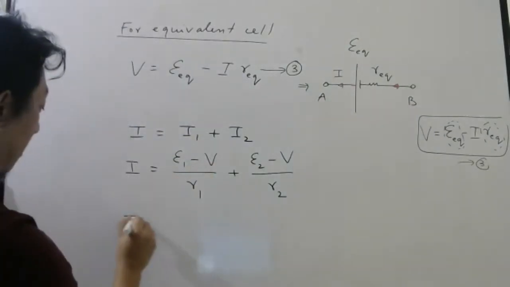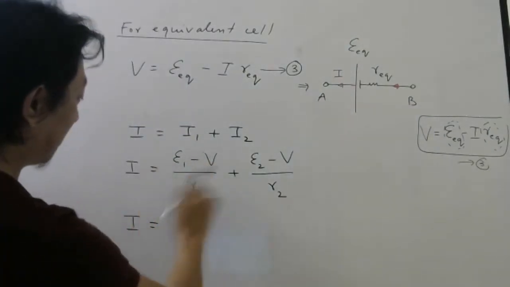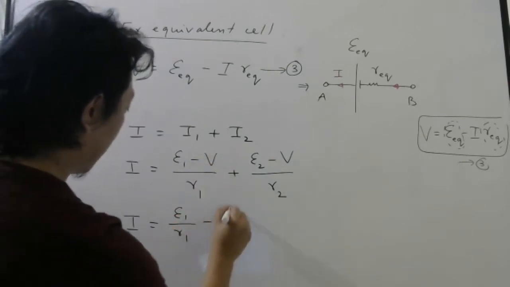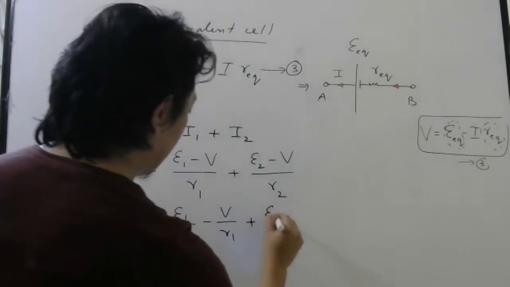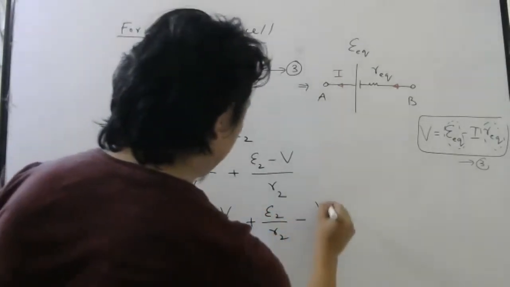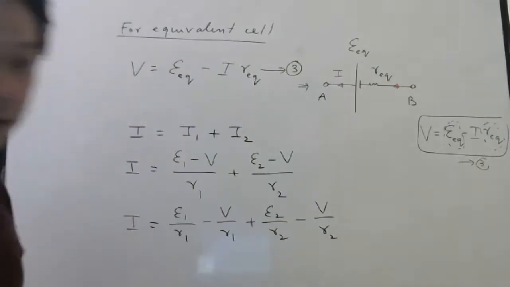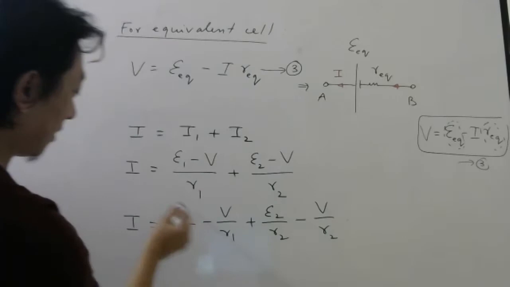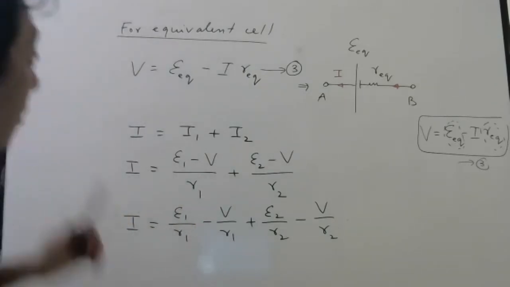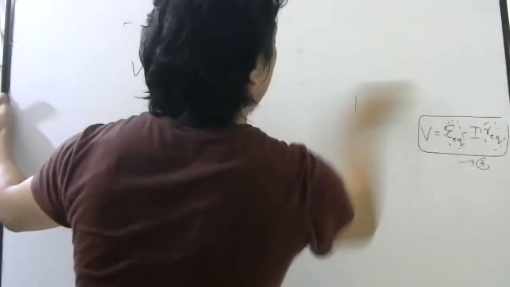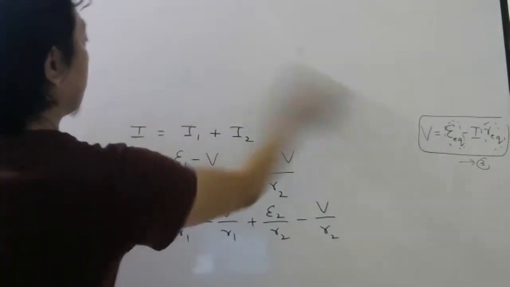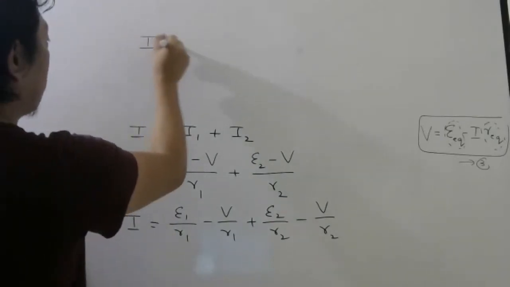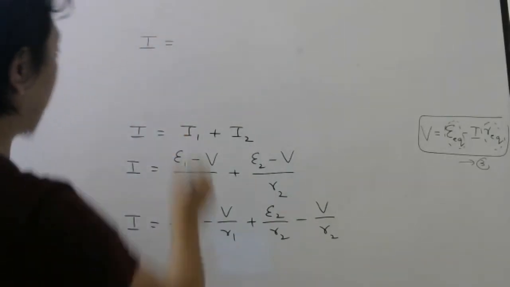So let us start. This is A minus B by C. I can write A by C minus B by C. So it is E1 by R1 minus V by R1, E2 by R2 minus V by R2. Till here everybody understood, I think. Then let me bring these two together. Please keep writing, these things are very important. This derivation is one of the most important derivations and keeps coming in your exam.